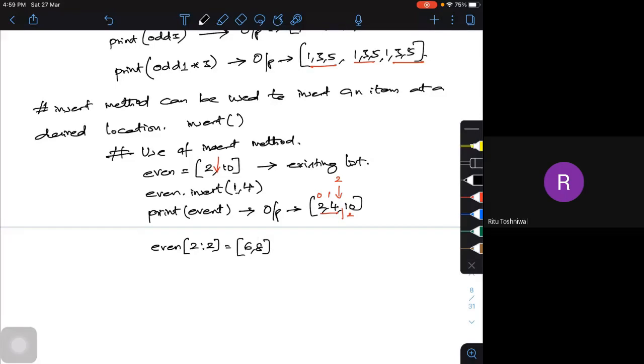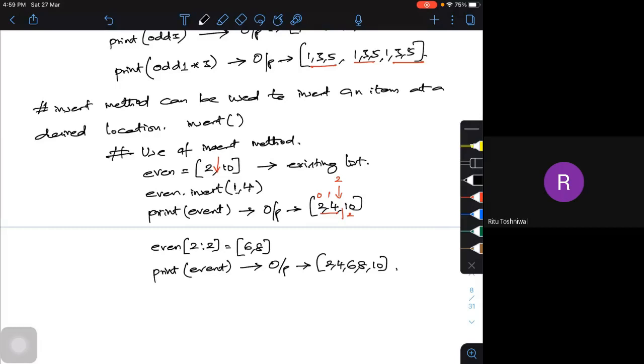Now if I try to print E1, my output will be 2, 4, 6, 8 and 10. So this is how you can use simple C. Either use indexing or you can use this particular option of inserting the element.